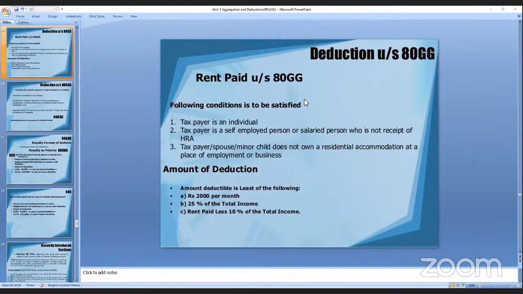Okay. So you must be very clear with all the deductions when you are doing this. In 80GG, you have to take the least of the three. One is 2,000 per month, and another is 25% of your total income. And the next is the rent paid less 10% of your total income.